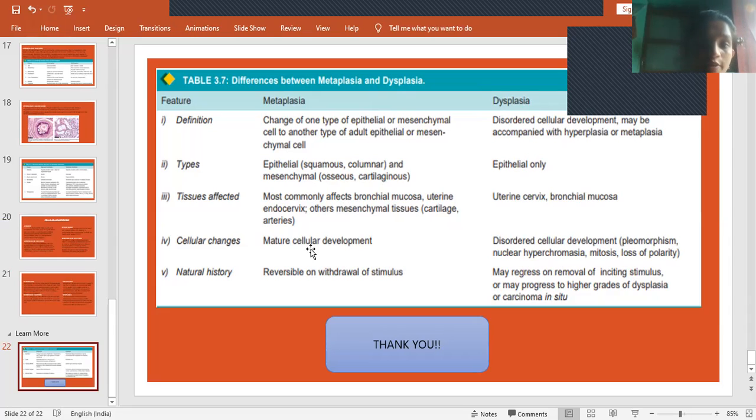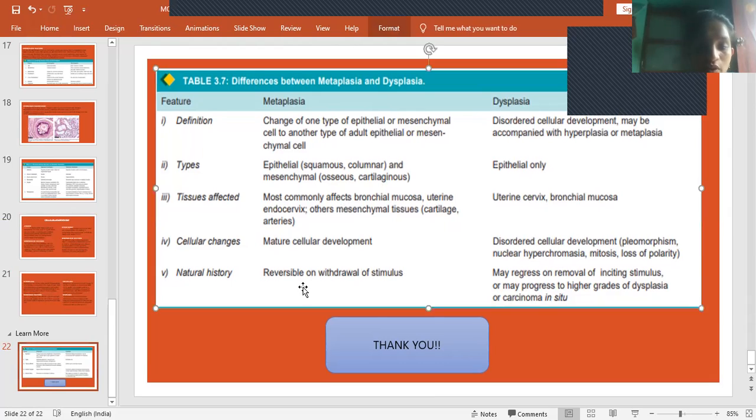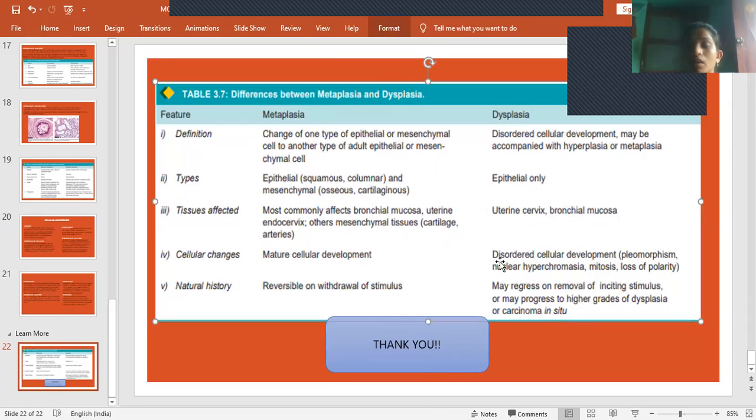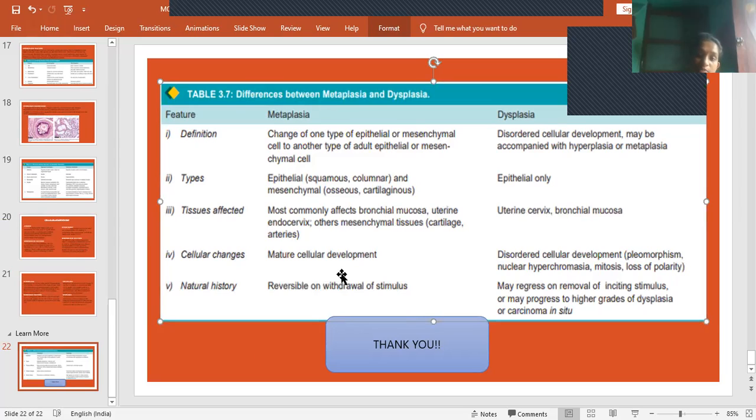Dysplasia is mostly seen in case of cancers, in the uterine cervix and bronchial mucosa. In metaplasia, the cellular changes are of mature cellular development and are reversible on withdrawal of the stimulus. In dysplasia, there is disordered cellular development, and it may progress to higher grades of dysplasia or carcinoma. Dysplasia may convert into carcinoma. So these are the differences between metaplasia and dysplasia.